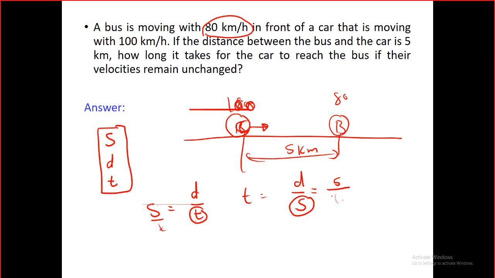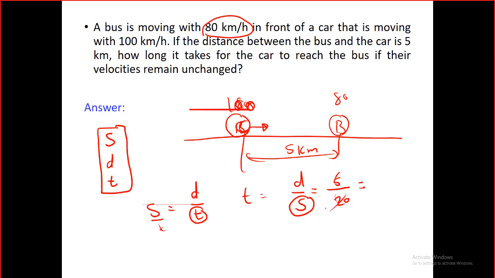100 minus 80. Yes. So you have got, Hassan, ya Saad, you have got the relative velocity, although I didn't mention that in the problem. I didn't mention anything about the relative velocity, but you have understood it. Here we have to put the relative velocity between the car and the bus. And the relative velocity would be, in this case, just 20.